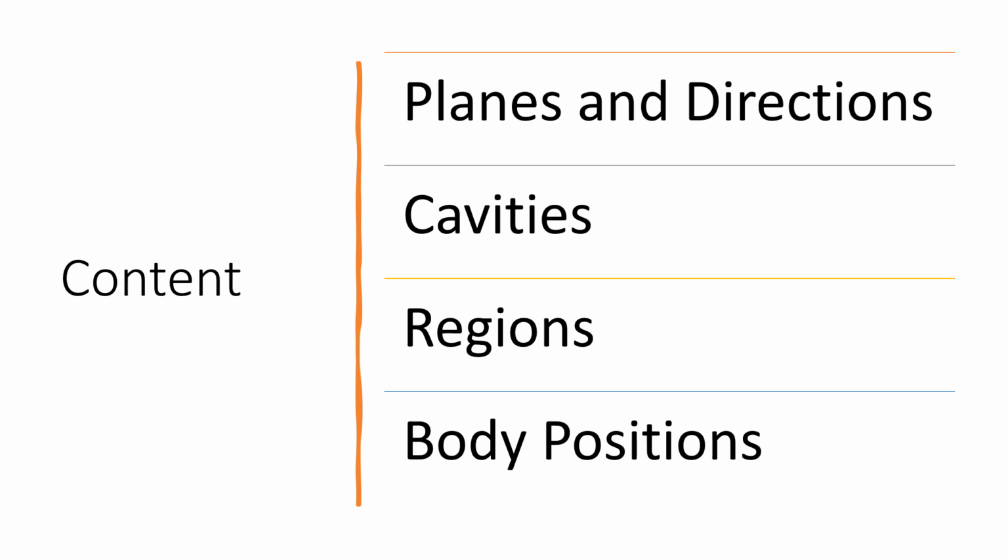So in this lecture, we're going to be talking about planes and directions. We'll talk about cavities, regions, and body positions. If you've already had anatomy and physiology, this will be a review. If you haven't had A&P yet, this will definitely help you when you get there. I've had students say, I wish I'd taken medical terminology before I took A&P, but it's like a chicken and egg kind of thing. It's hard to say which should come first, but this will help you, and hopefully either help you or refresh what you've learned in the class.